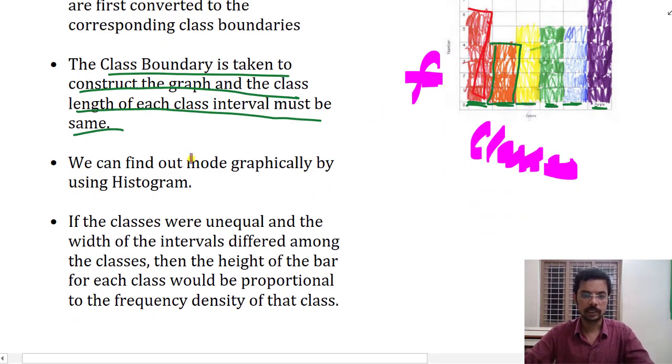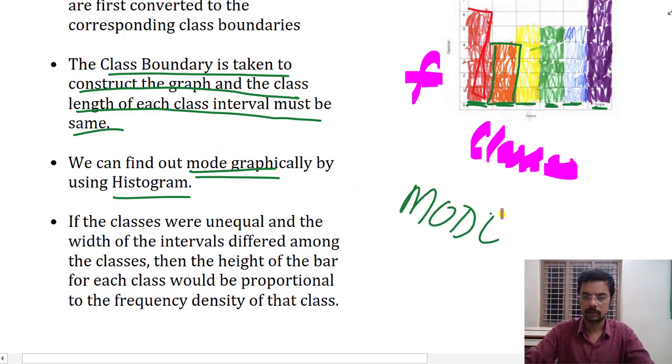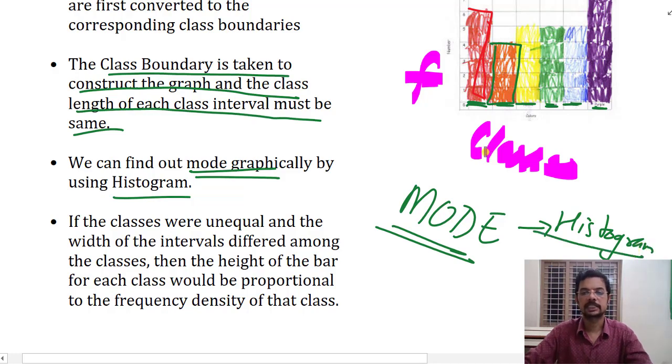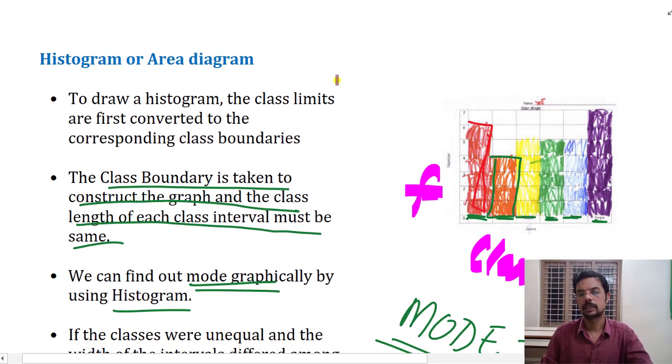Here we can use the histogram to find the mode graphically. The mode of the data is obtained from the histogram. Mode means the maximum occurring value. In this case, we can see that the purple line marks the maximum region, so we can use it to find the mode. Now we move further.